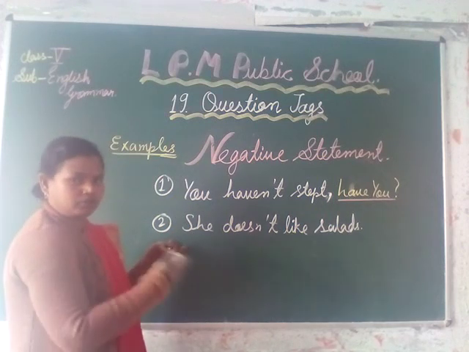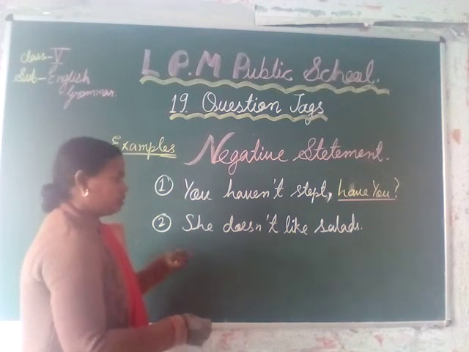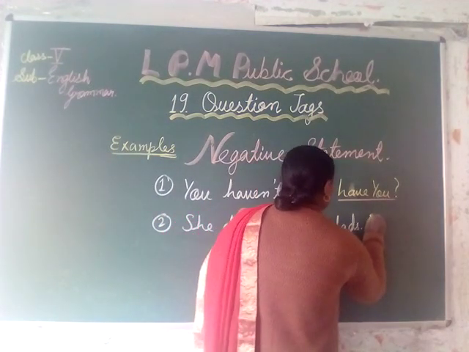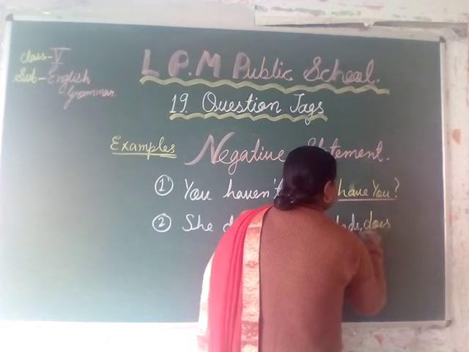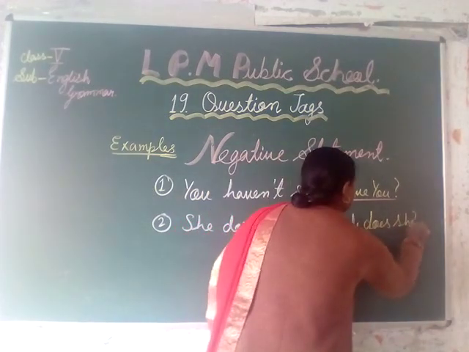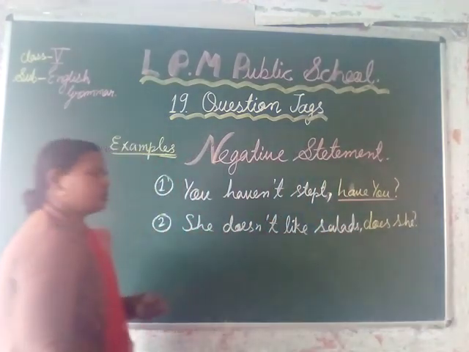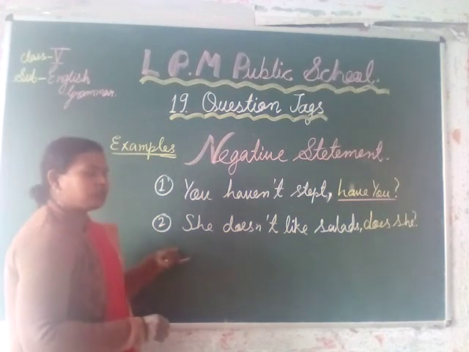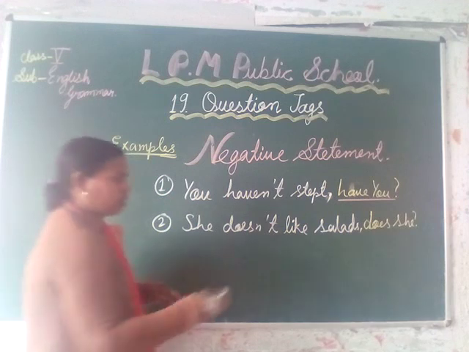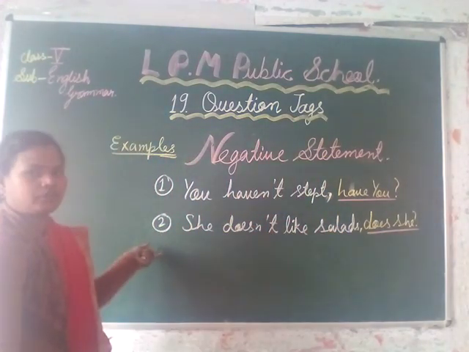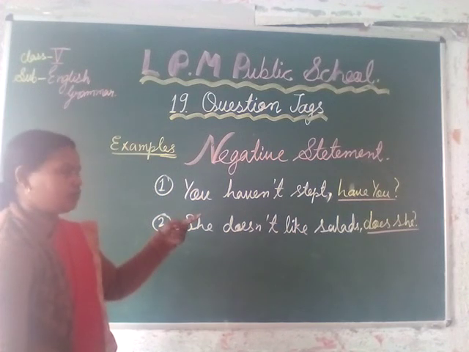When we make it a question tag, it forms a positive tag, that is: does she? Now this sentence changes from a negative statement to a positive question tag, and does she makes it interrogative.